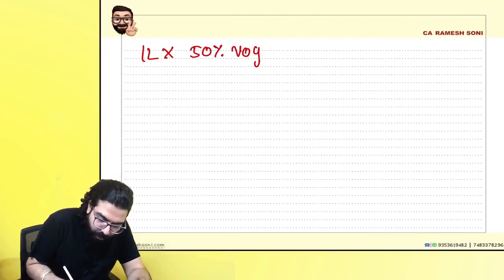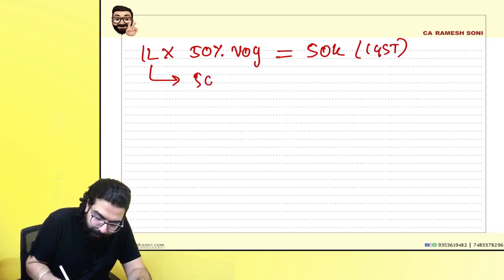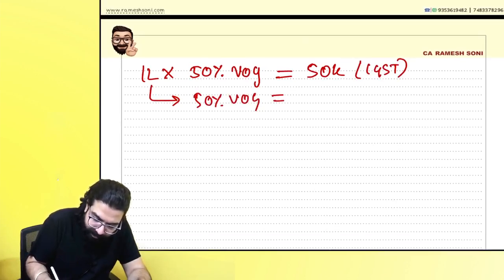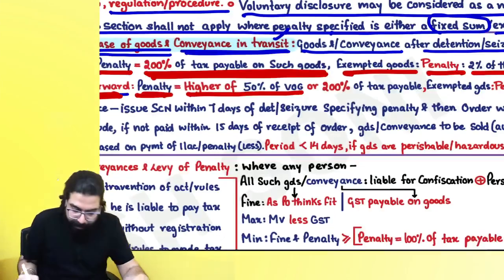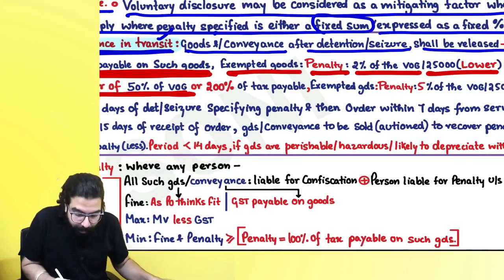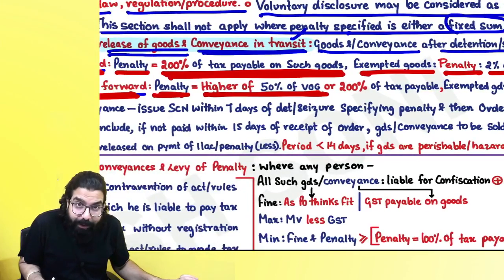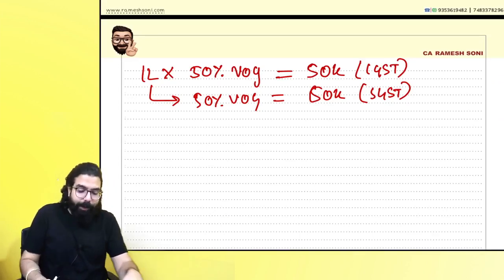50% of the value of the goods is equal to 50,000 rupees under CGST, and sir, 1 lakh rupees, 50% of the value of the goods under SGST is 50,000 rupees under SGST Act. Okay sir, point is clear. Higher of 50% of the value of the goods or 200% of the tax payable. Can you tell me what is the tax payable on these goods?